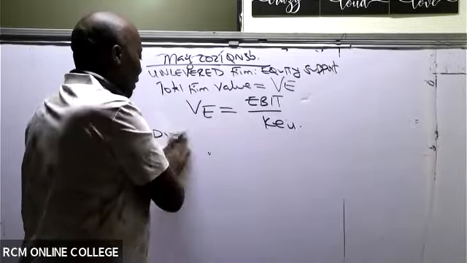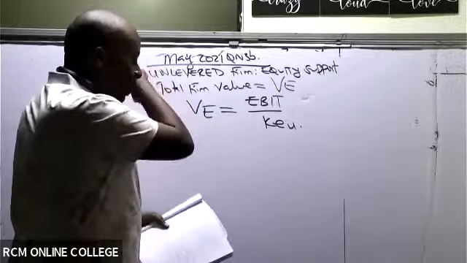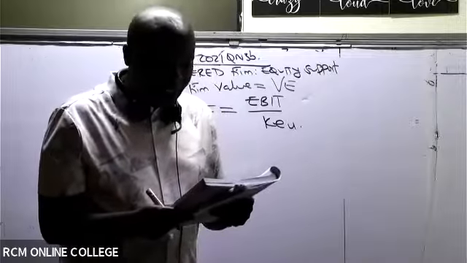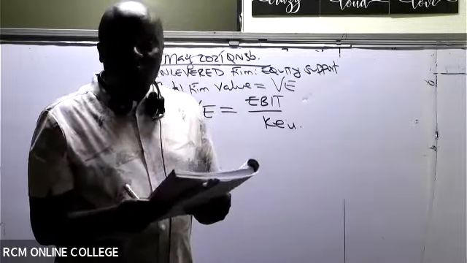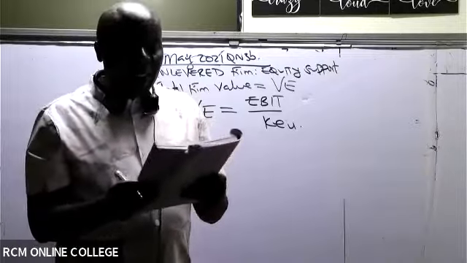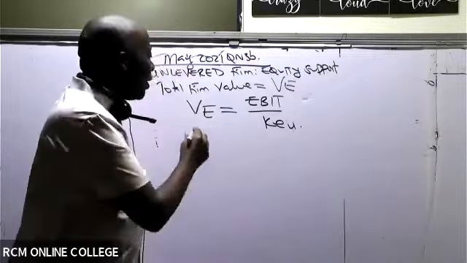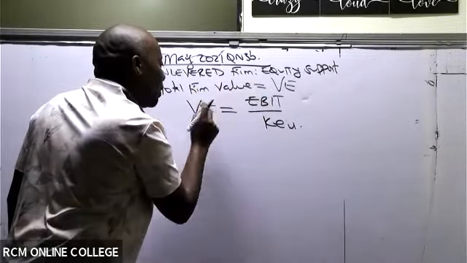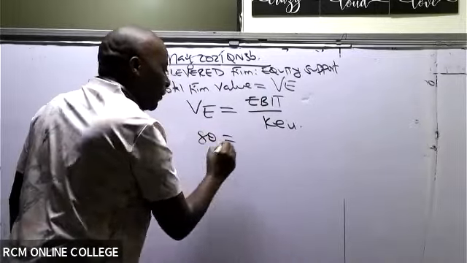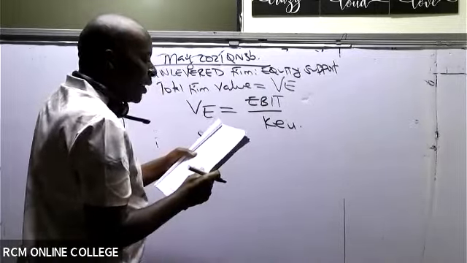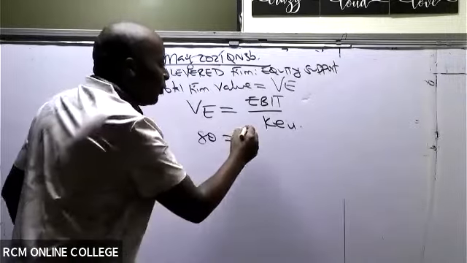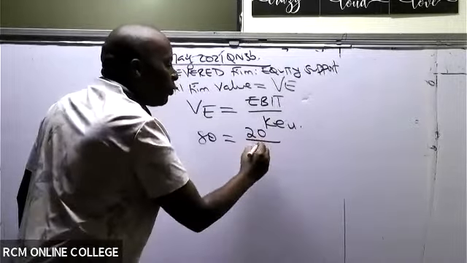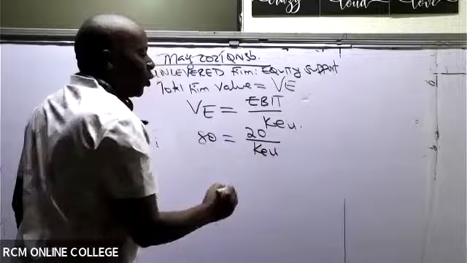Now, please listen to me very well. Do we have the value of this company? They have told us, in this question of Bamboo Limited, the firm's current market value is 80. The current value of this organization is 80. Remember you said the firm value is the value of equity. So value of equity, they have given us 80. And then we have the EBIT of the firm, which is 20. We divide this by the cost of equity, which these guys are asking us to calculate.